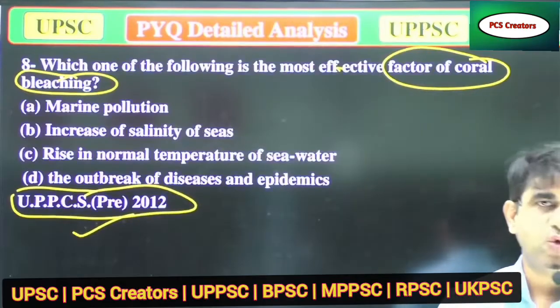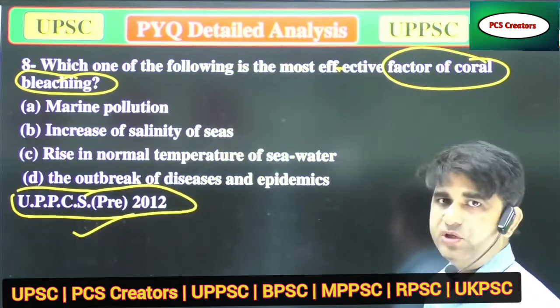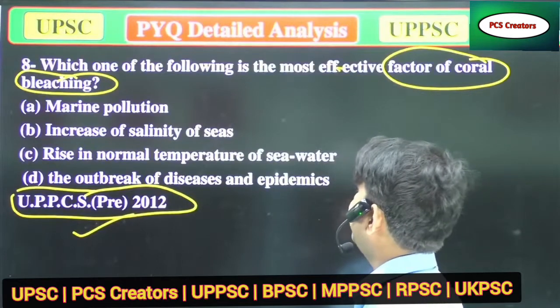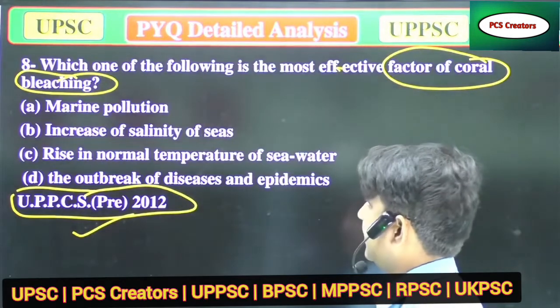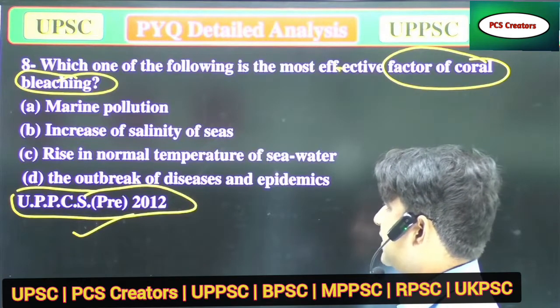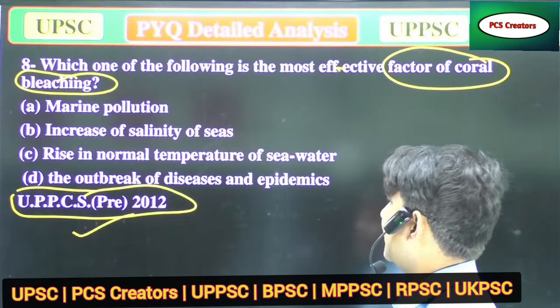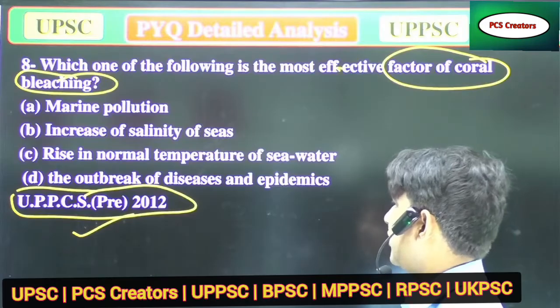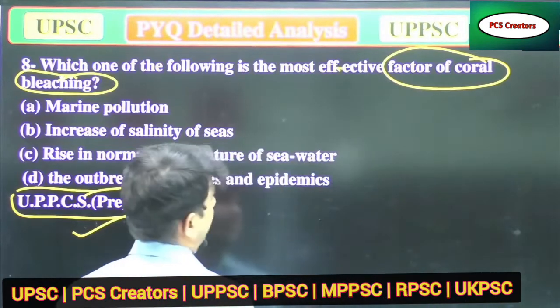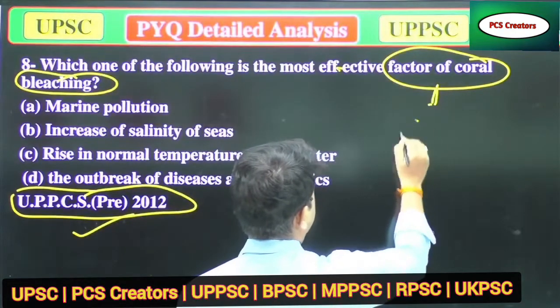What is coral bleaching? Well, you don't know the answer. I also don't know the answer. Well, come. So, which of the following is the most effective factor of coral bleaching? A, marine pollution; B, increase in salinity of seas; C, raise in normal temperature of the seawater; D, outbreak of disease and epidemics.